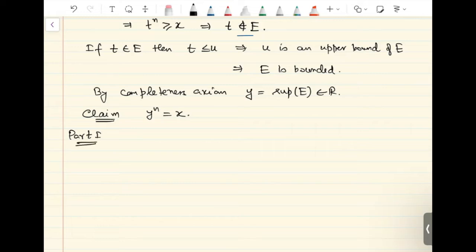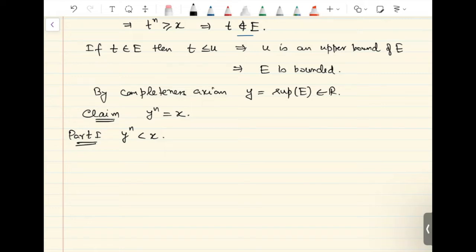Let us take part 1 where y raised to n is less than x. And first I'll explain the idea behind the proof, and then I'll write the precise proof.